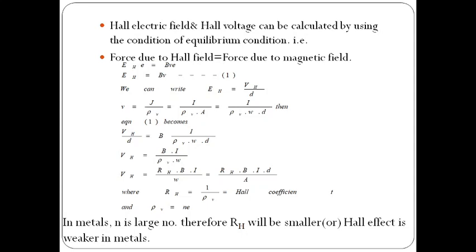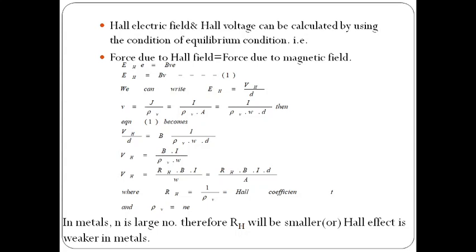Here we are considering only magnitude. So the force due to the induced electric field is EH, E suffix H, and e is the charge of the electron or carrier. So the force due to the Hall electric field is written as EH into e.